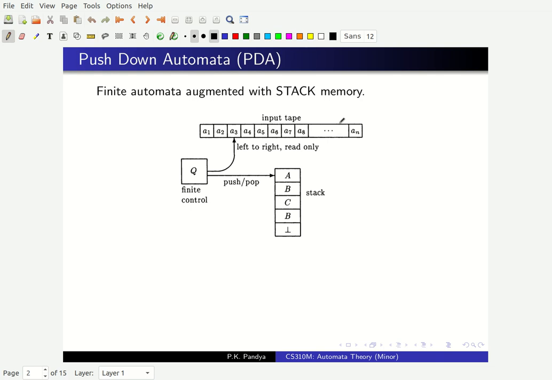So in finite state automaton, what happens? Let us see that a little bit. In finite state automaton, we have the finite state control. The automaton is in some state, and it scans the input tape left to right. It reads the current symbol. Based on the current state and the current symbol, it will make a transition and decide what state it goes to.